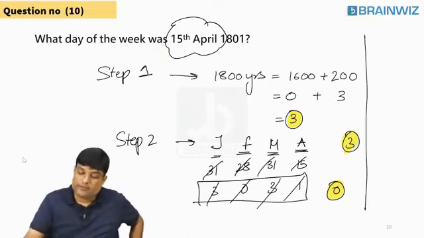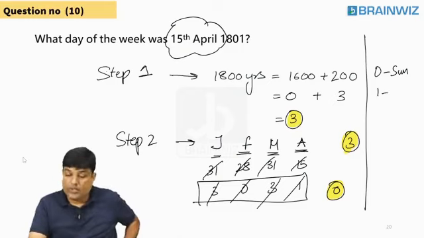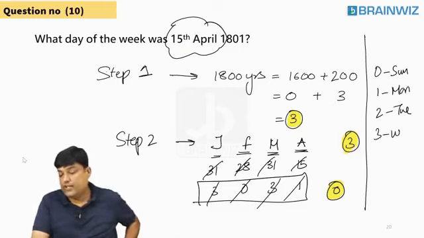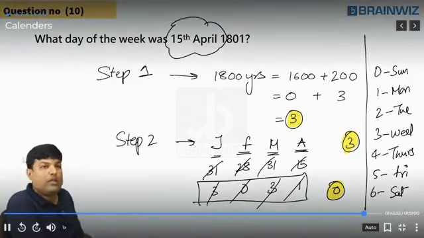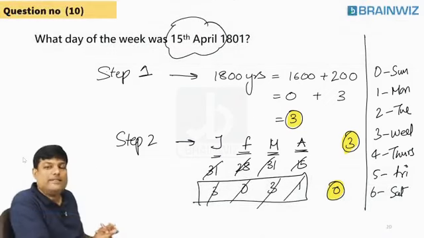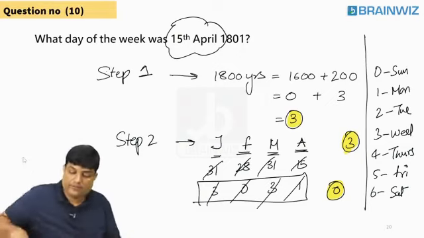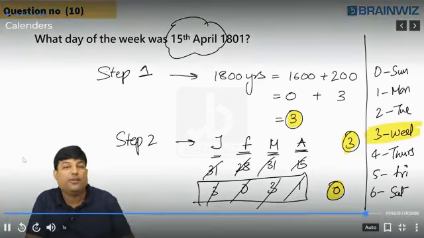If you got 0, your answer should be Sunday. If you got 1, the answer should be Monday. If you got 2, Tuesday. If you got 3, Wednesday. Now I have got 3 plus 0, that is 3 odd days. So the answer is Wednesday. Is it clear to you?